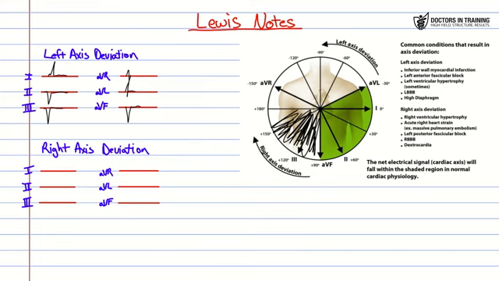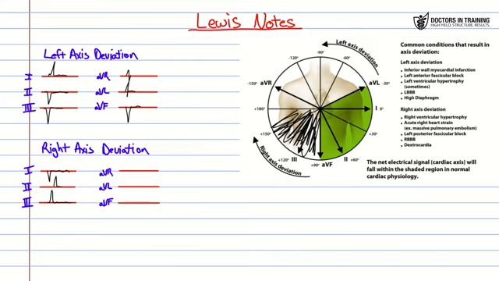So in 1, what are we going to see here? Well, 1 is basically going to be almost in the opposite direction, so we're definitely going to see a negative deflection on 1. On 2, it could be a positive because you are seeing that over there, so you might see a medium or kind of neutral looking thing, but I think you're going to see more of a positive on this one. On 3, definitely you're going to see a positive because it is going in mostly the right direction. AVR might be a little neutral.